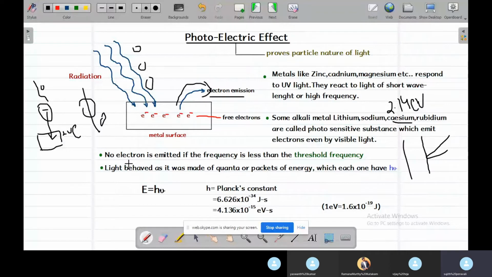If the frequency of the light wave is less than the threshold frequency, then no electron will be emitted from the metal surface. We'll discuss threshold frequency briefly in the next class, because it is an important topic, and Einstein's theory will also be explained in the next class.